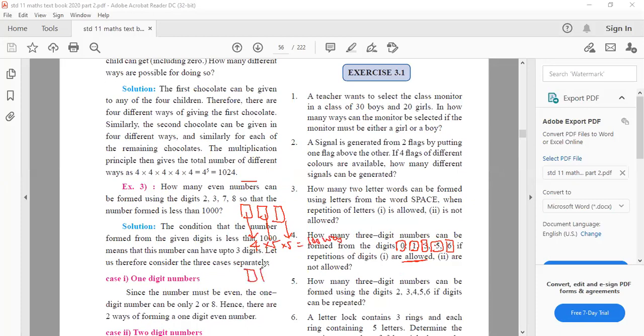And if repetition is not allowed, what will happen? 4 here, then 4 again, and 3. So that became 48. Most of you have done it, not most, everybody has given the correct answer. Excellent.